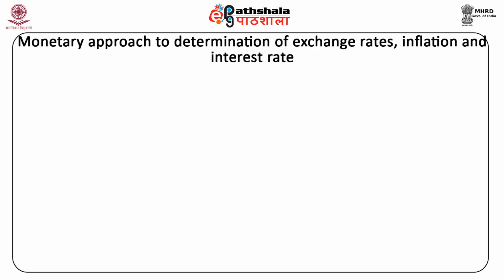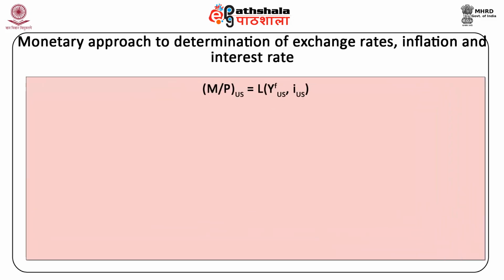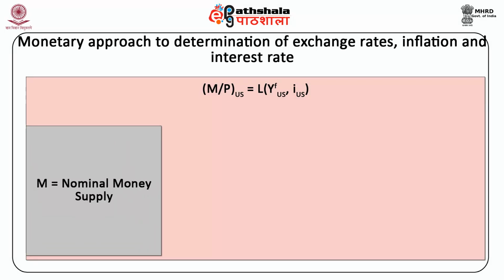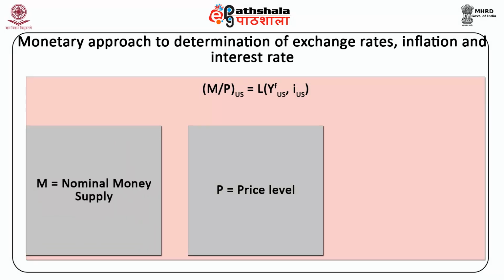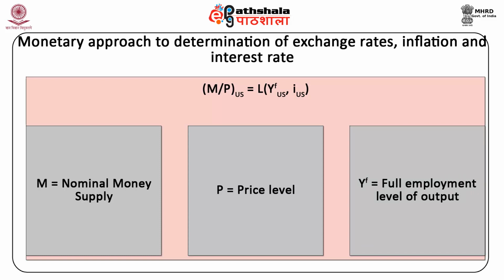Similarly, money market equilibrium occurs in the US economy where the US money supply equals real money demand, and the following equation holds true: M/P_US equals L, which is a function of y_US^f, comma R_US, where M is the nominal money supply, P is the price level, and y^f is the full employment level of output.